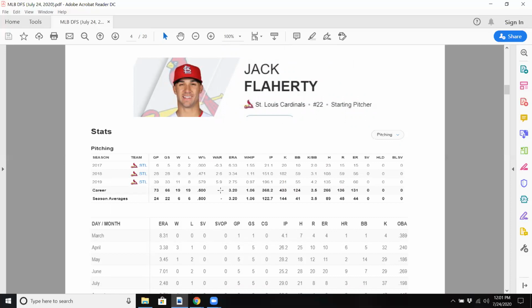Jack Flaherty is another one I like, slightly less expensive than Verlander. He's a rising star. You could see some of his data from the last 3 years. Joined the league in 2017, had a pretty good rookie year in 2018, and really came into his own last year and became the ace.